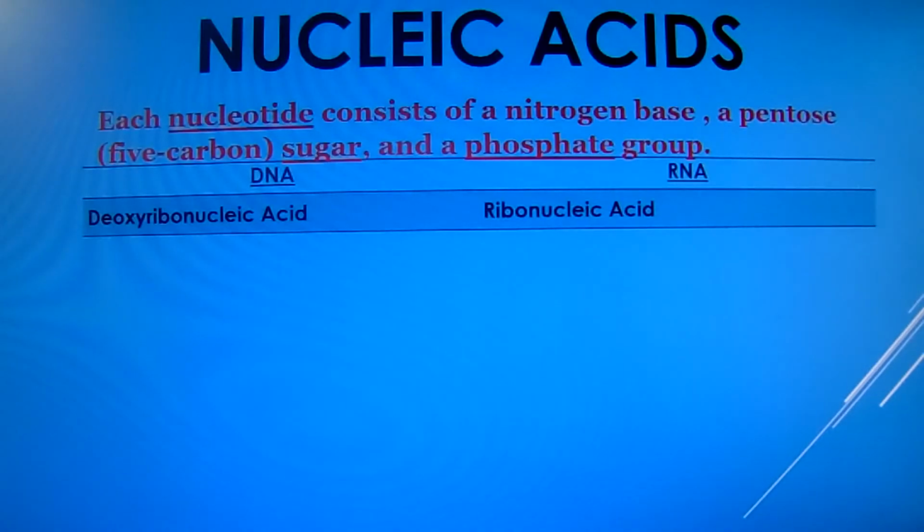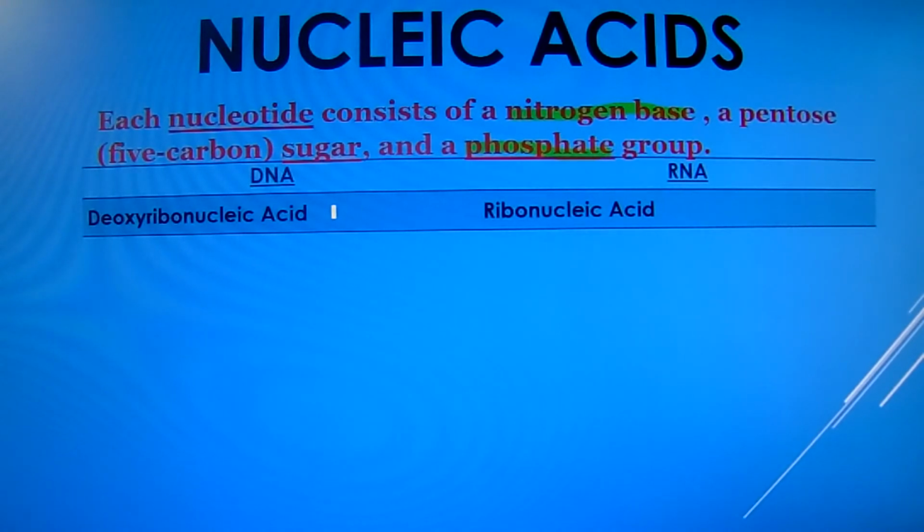Nucleic acids are the main information carrying molecules of the cell, and by directing the processes of protein synthesis, they determine the inherited characteristics of every living thing. As I already mentioned, each nucleotide is made up of a nitrogenous base, a pentose sugar, and a phosphoric acid or phosphate group.